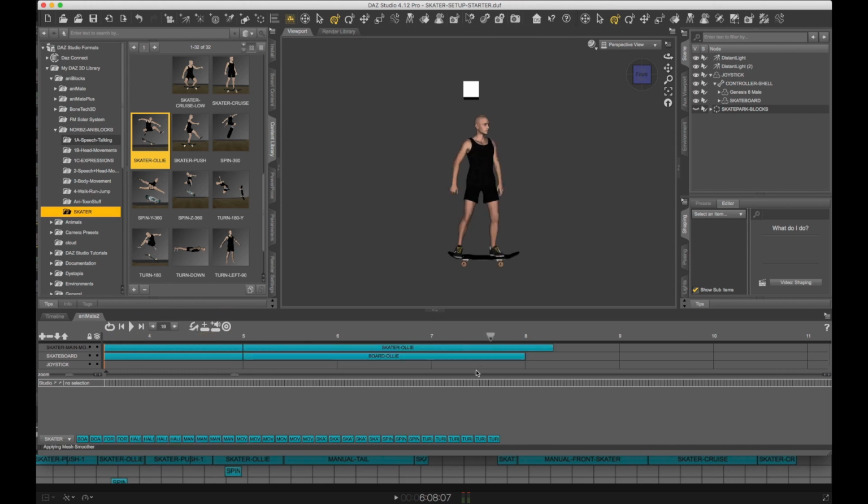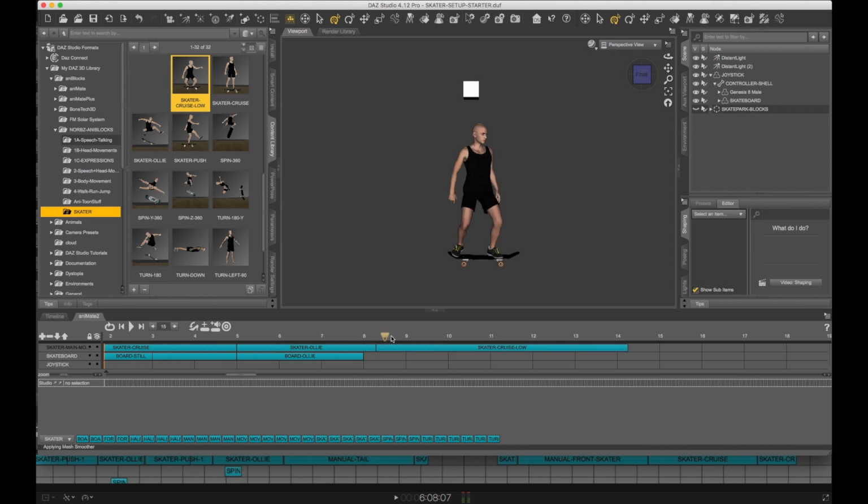Beautiful. Now after the ollie, we can go back to skater cruise and say cruise low. So now he's going to go from cruising to ollieing back to cruising low. Okay, we can also single click. Then once we're here, right click, copy. Go later on in our timeline. He doesn't need to cruise low for that long. We'll say 4 seconds-ish, 3.5 seconds-ish, and paste.